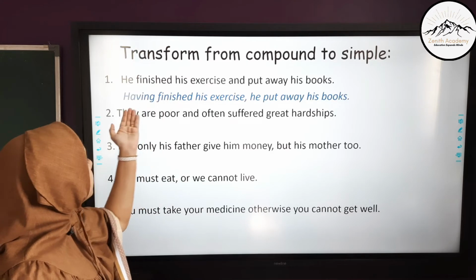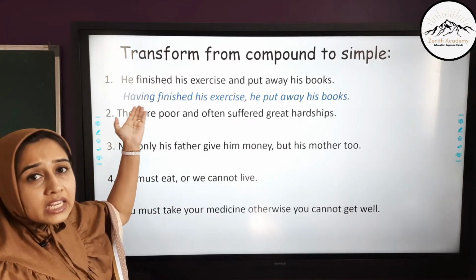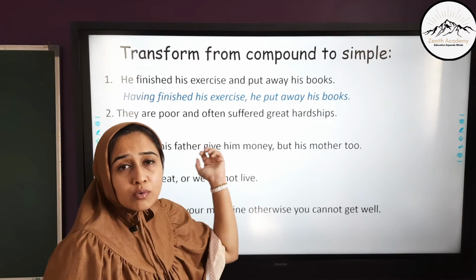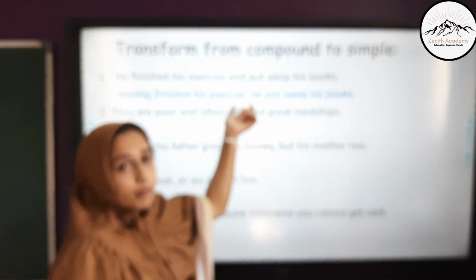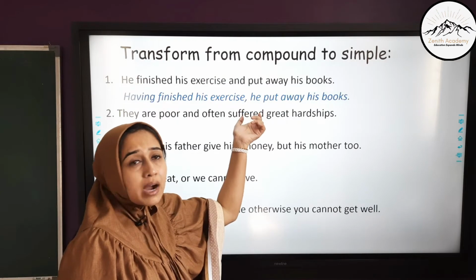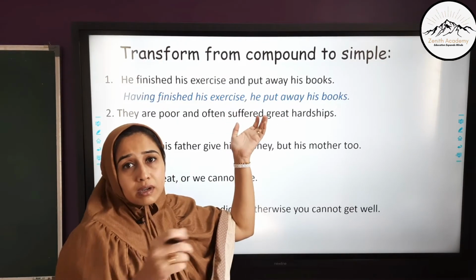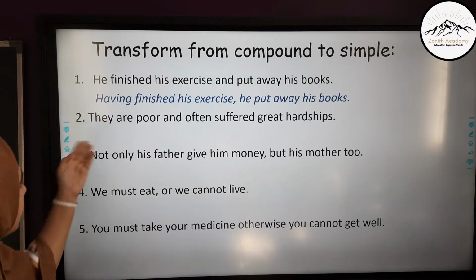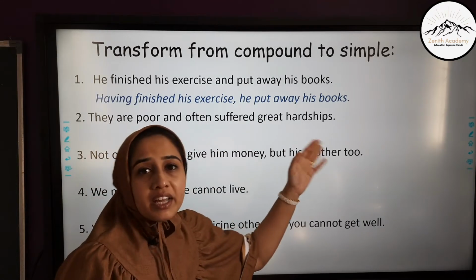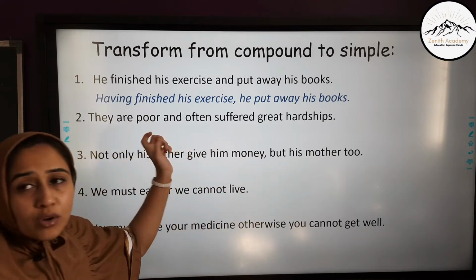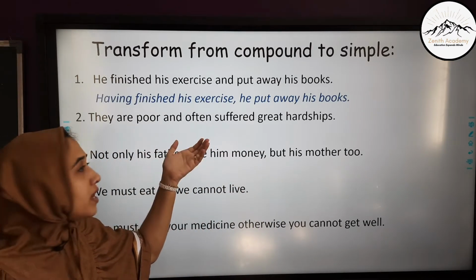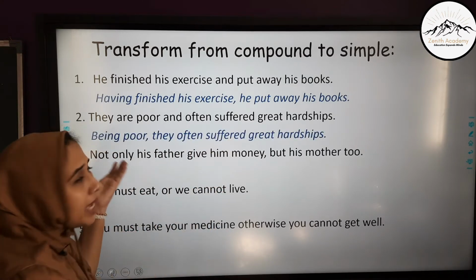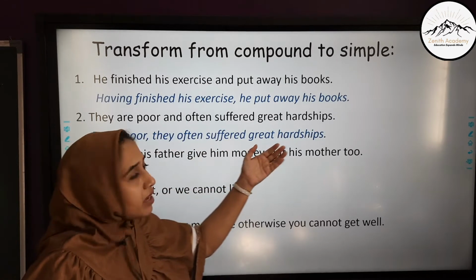Have is being changed to having. The ing form of the verb is used over here. Also, when we merge the two sentences, always remember to put a proper comma, that is a punctuation mark, at the junction where the two sentences are merging. They are poor and often suffer great hardships. And is the coordinating conjunction over here. So we have to merge the two sentences and remove the coordinating conjunction. Being poor, they often suffer great hardships.